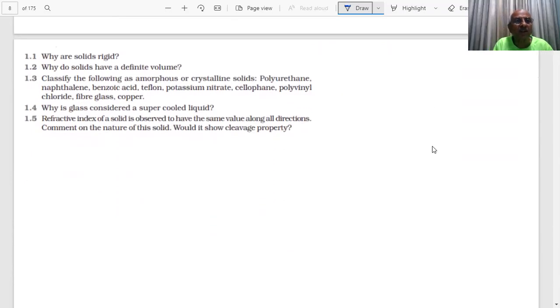The question was given, why are the solids rigid? What is your answer?